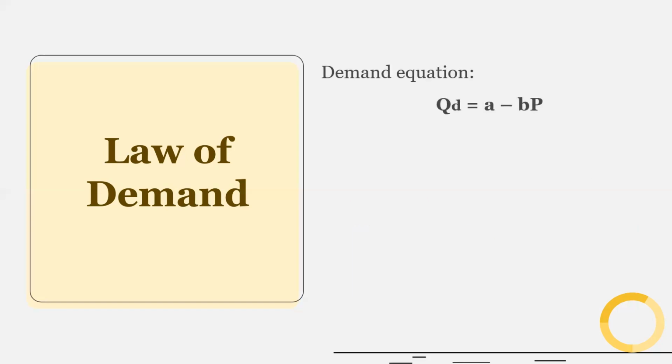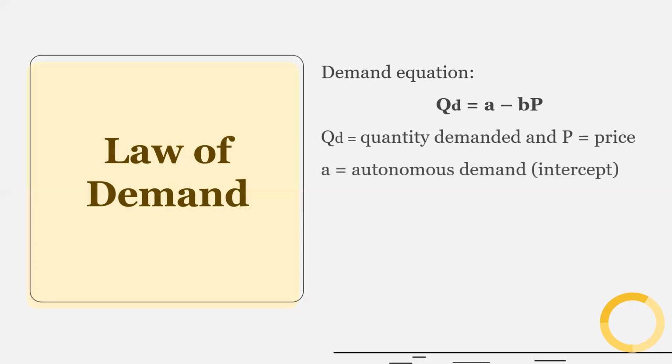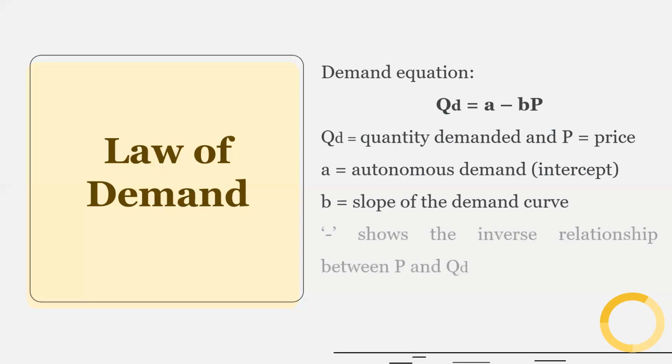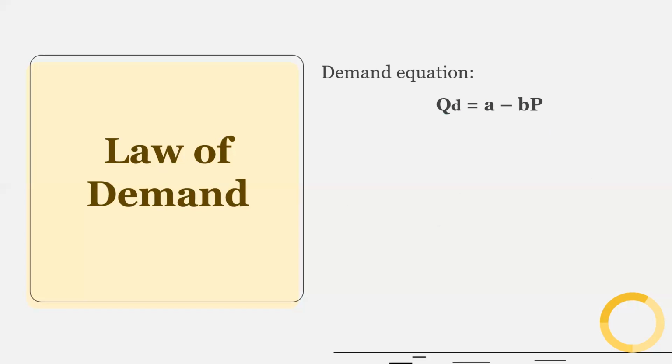Now this is our demand equation. QD is equal to A minus B into P. Here QD is quantity demanded, P is price, A is autonomous demand, that is the intercept, and B is slope of the demand curve. So we have linear relationship between price and quantity demanded. The minus sign shows the inverse relationship between these two variables.